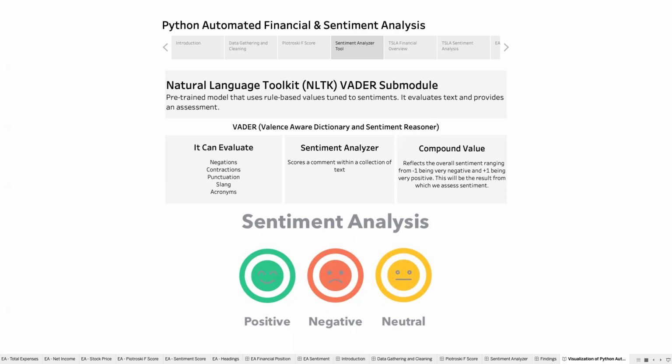The Vader tool can evaluate negations, contractions, punctuation, slang, and even acronyms, and it can store comments within a collection of text and produce a compound score that signifies negative, neutral, or positive sentiment with that particular text. You can see that all right here.